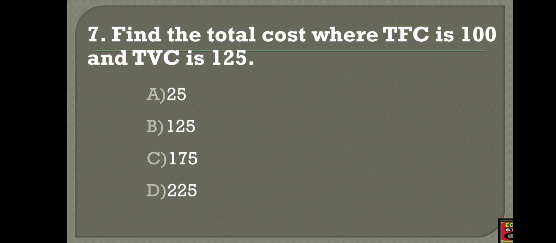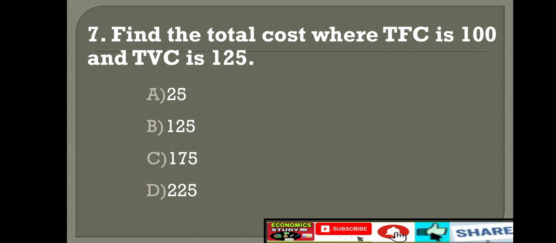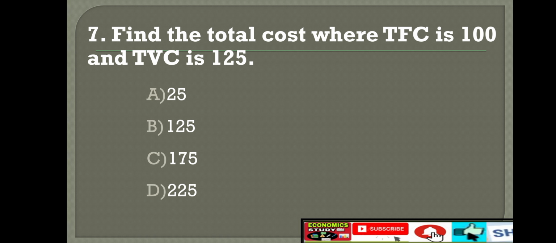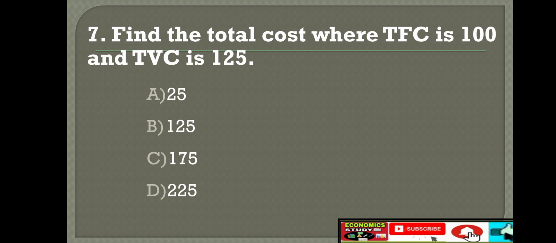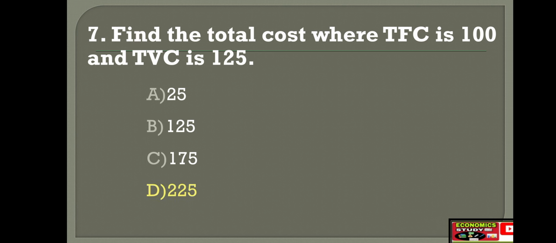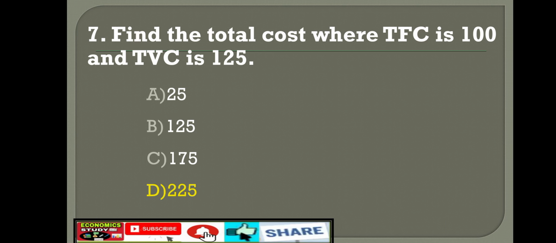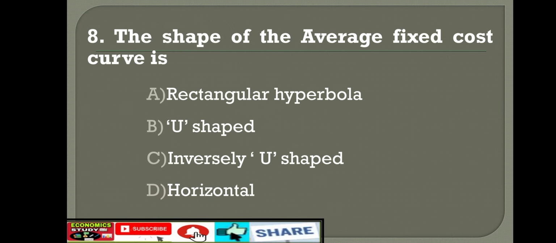As you know that total cost is equal to TFC plus TVC. Then TFC is 100, TVC is 125. The right answer is TFC plus TVC means 100 plus 125. The right answer is option D 225. Yes. Next, question number 8.